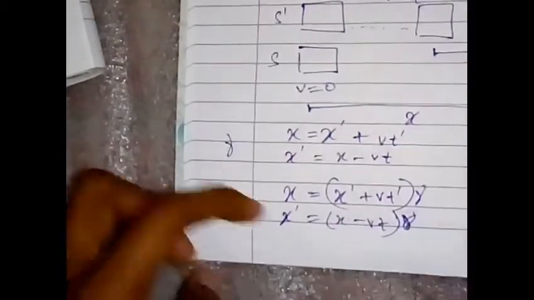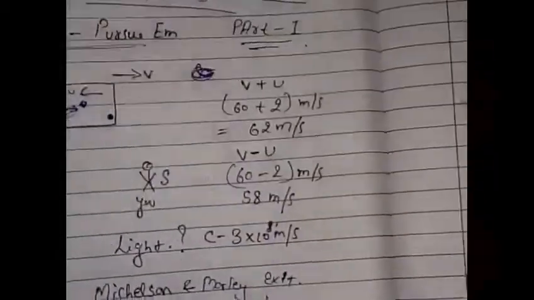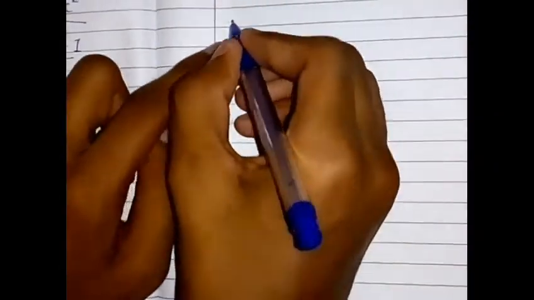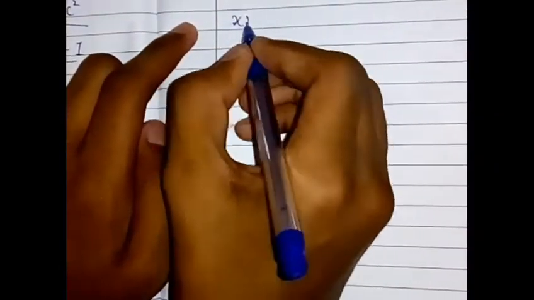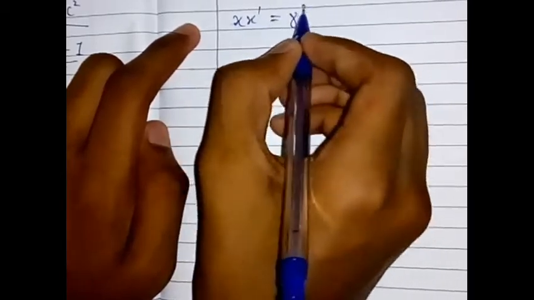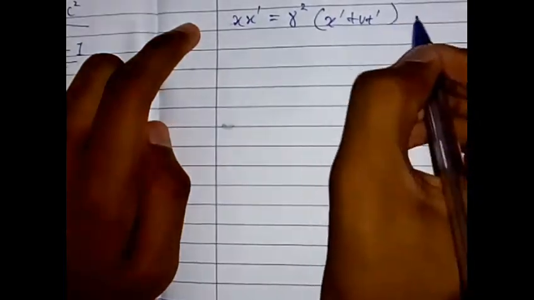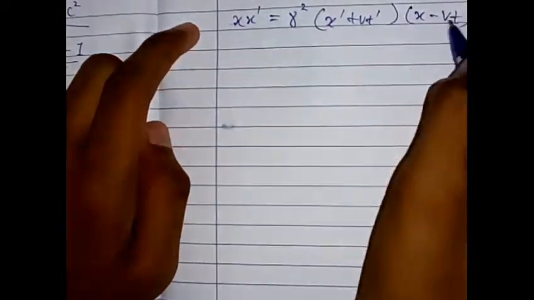Now if you multiply both the equations with each other, we will simply have x prime x equals gamma squared times x prime plus vt prime times x minus vt.